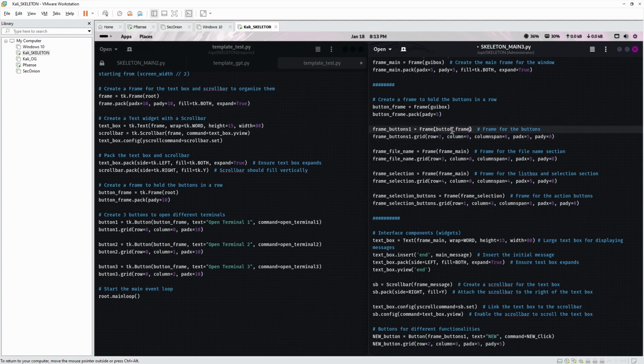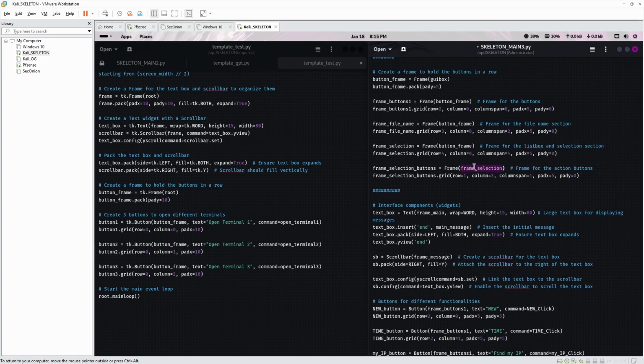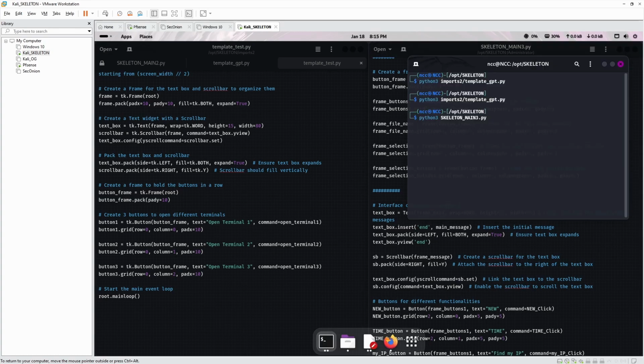I'm going to go 1, 2, 3, 4. Row 0, row 1, row 2, row 3. And let's save and have a look at what we've done, see if it still works. Okay, Python skeleton main 3, let's have a look.